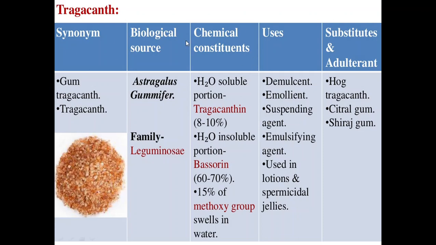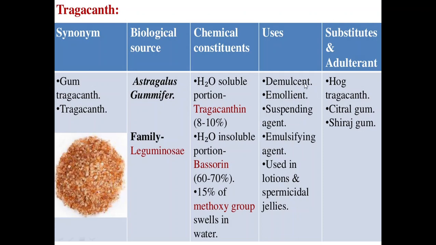There are two types of chemical constituents present in tragacanth. One is known as tragacanthin, and the next one is bassorin. Tragacanthin is the water soluble portion and bassorin is the water insoluble portion. Tragacanthin is present at 8 to 10%, whereas bassorin is present at 60 to 70%. Other compounds along with these are methoxy groups, about 15%, and it swells in water.